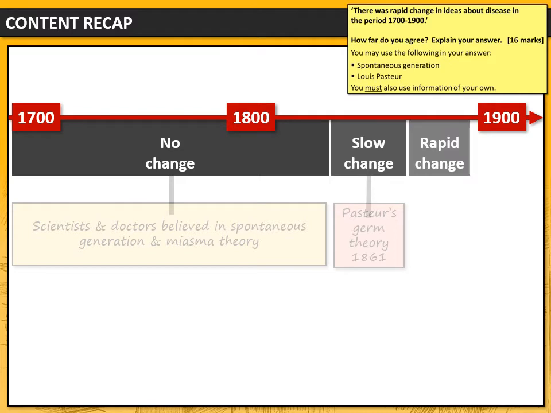And there was really rapid change, and that was largely thanks to the work of Robert Koch, who made some great discoveries on microbes and bacteria, and his work led to some really rapid change in ideas about disease. So we've got 3 topics that we're going to write about. I'm going to talk to you now briefly about each one.